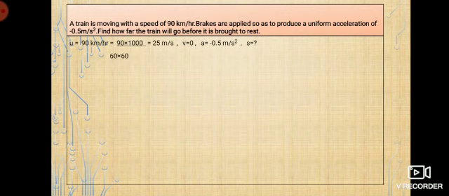That is my u. Final velocity is v because we need to calculate when it's coming to rest. So final velocity here in this particular problem, the train is coming to rest, so final velocity v is 0. Acceleration is minus 0.5 meter per second square. And you need to calculate how far, that is the distance. Distance or displacement in this kinematic equation is given by s. So this is the question mark that I've got, the thing which I need to find out.